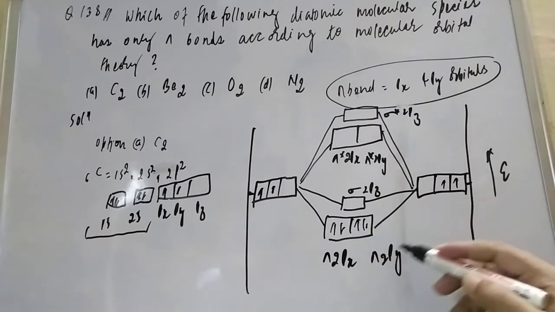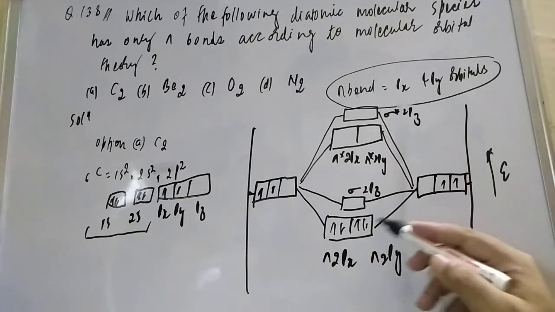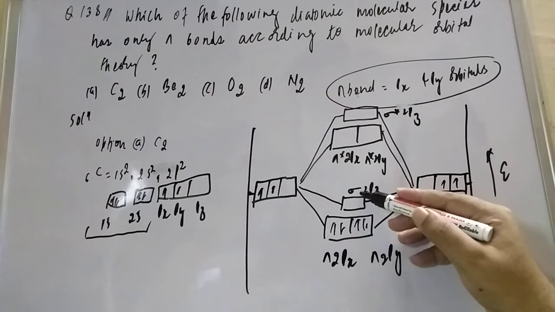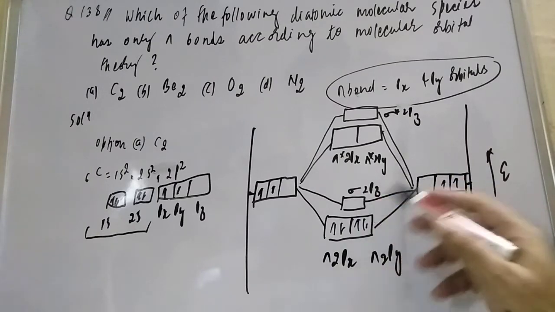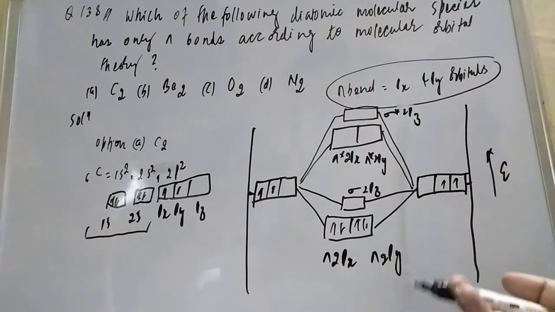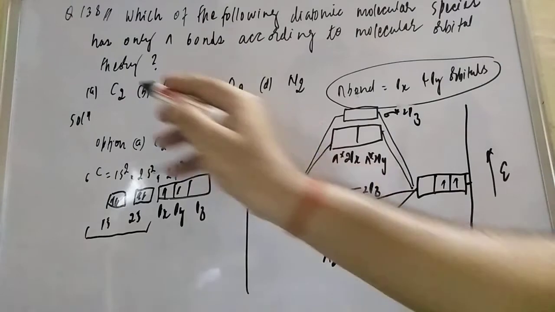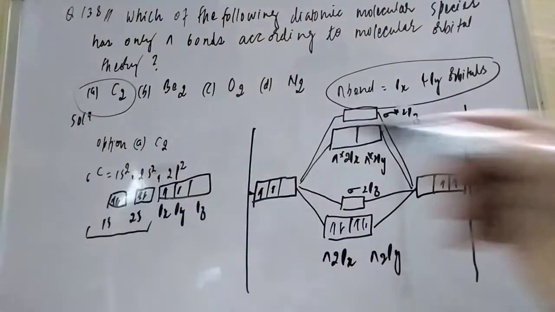So all the electrons are in which orbital? The p bonding orbital. So they will form only pi. Here is the sigma bond, but no electron is there, student, so it will not form any. So carbon itself, our first option, is coming. It has only the pi bond. So this is our correct answer.